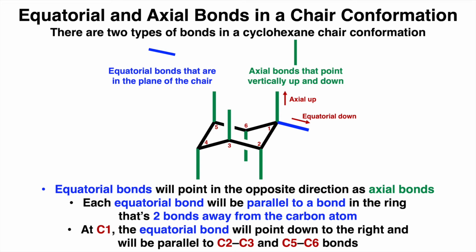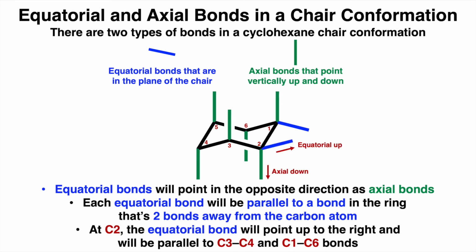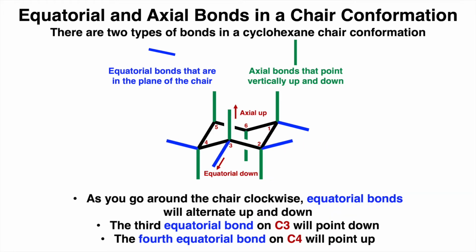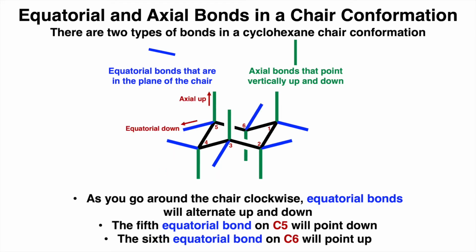At C2, the equatorial bond will point up to the right and will be parallel to both the C3, C4, and C1, C6 bonds. And then again, as you go around the chair clockwise, equatorial bonds will alternate between pointing up and down. That said, the third equatorial bond on C3 will point down, the fourth will point up, the fifth will point down, and the sixth equatorial bond at the C6 position will point up.